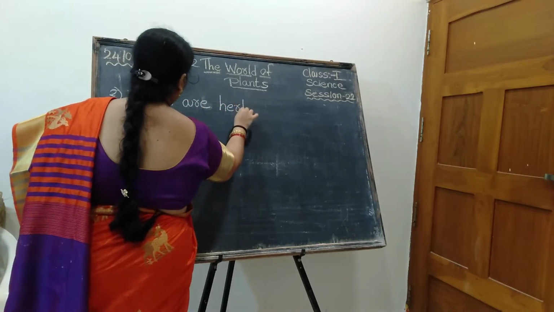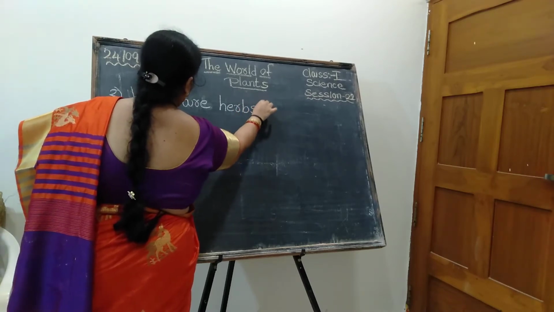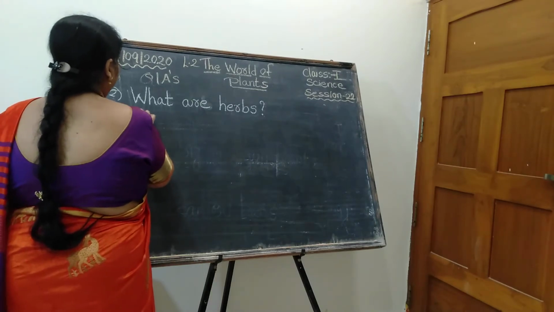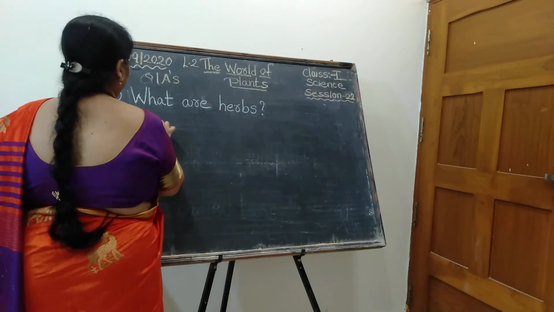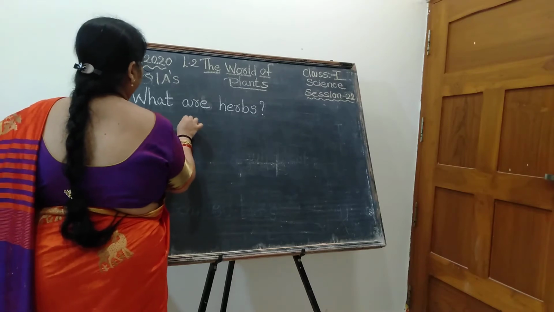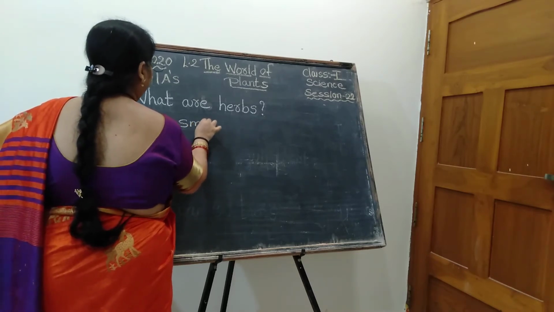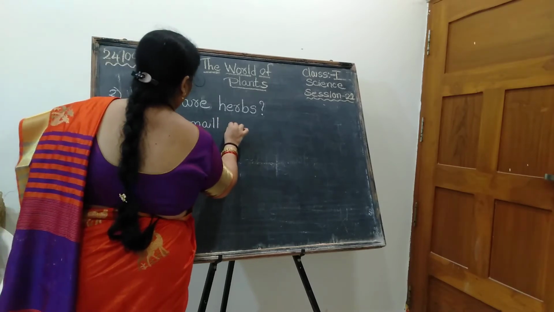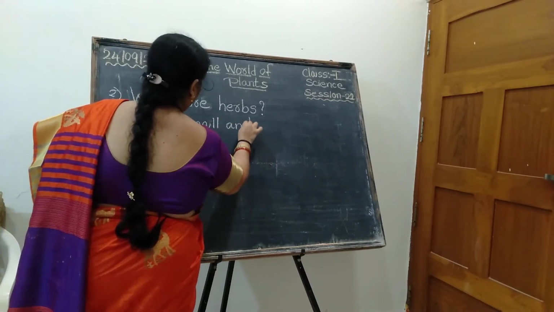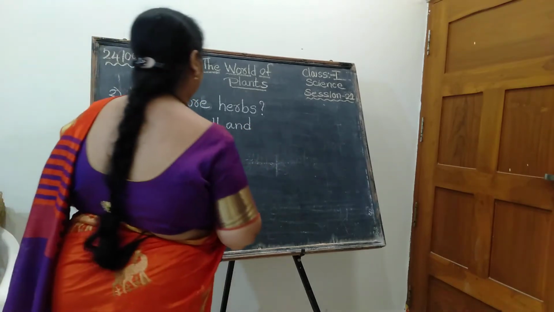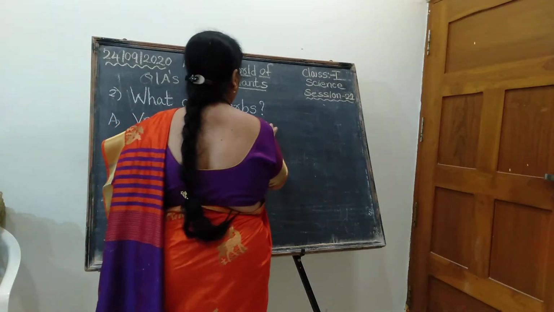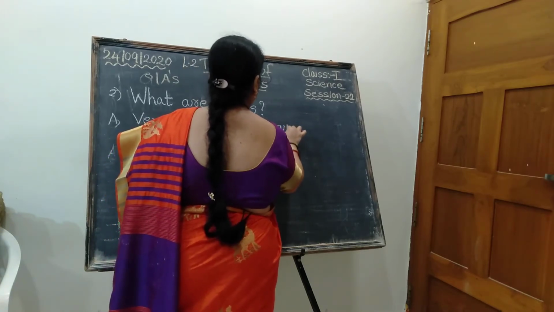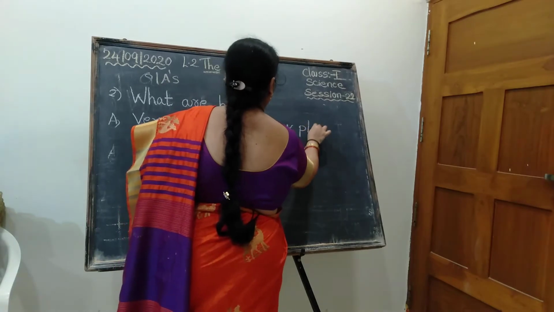They are very small plants, isn't it? So how to write the answer? Come on, say. Very small plants. You can write, very small and weak plants are called herbs. Very small and, place the finger gap, children. After each and every word, place the finger gap. Very small and weak plants are called herbs.